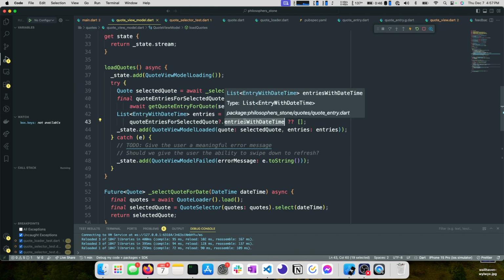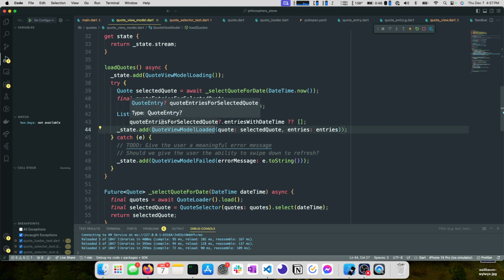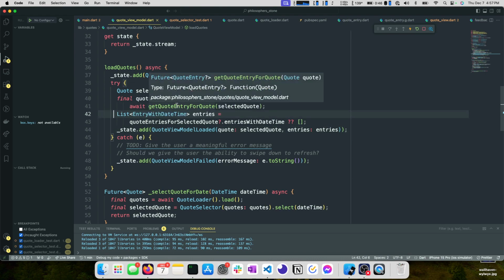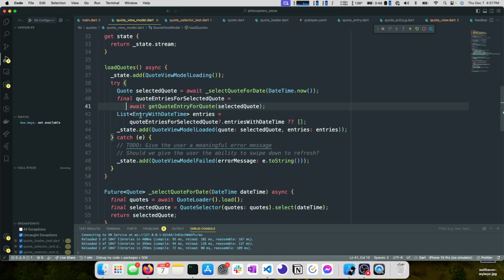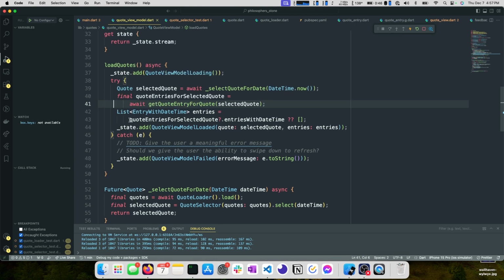Okay, so the thing here that we need to be aware of, two things. One, this value returns a future quote entry question mark. That question mark means that this is possibly null. So a nullable quote entry. So it's either a quote entry or it's null. Null can be a real pain. Dart gives you a lot of tools for working with null. And one of the practices that I try to do is to get away from null as quickly as possible.